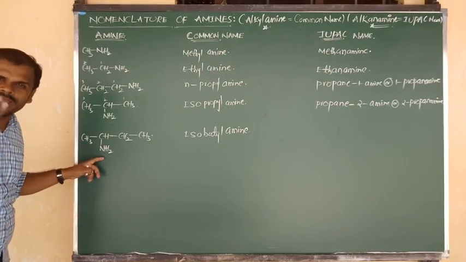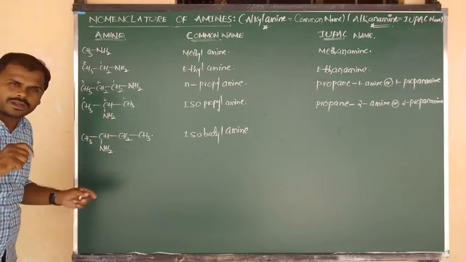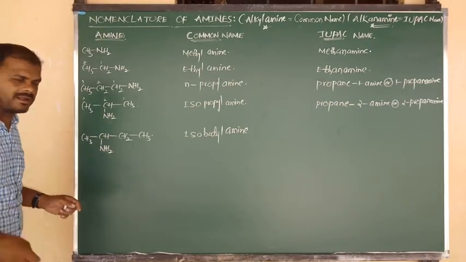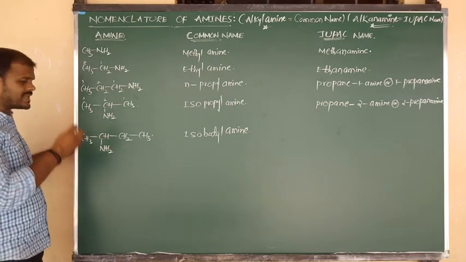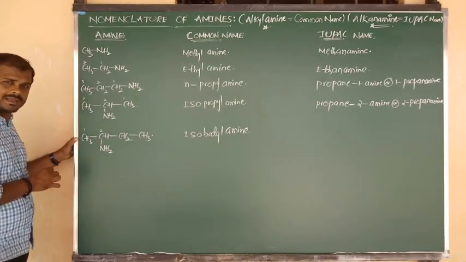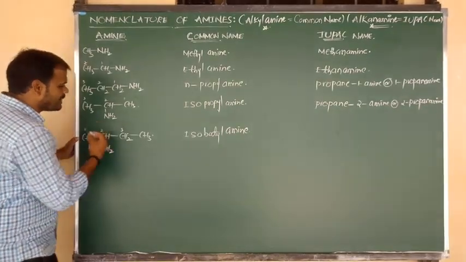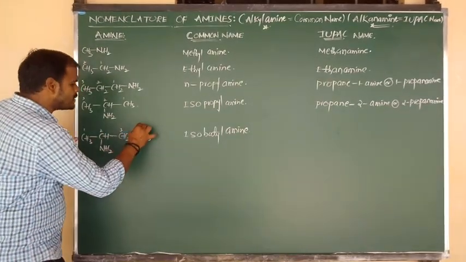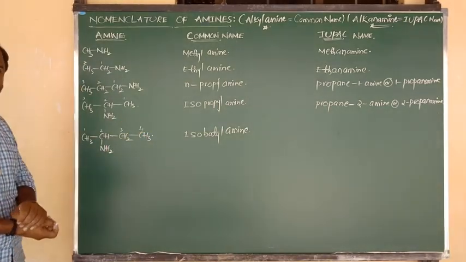As per the rule and regulation, the amino group or functional group should get the least number. So we can move from the left side. So this carbon is going to get first priority, this carbon second priority, this carbon third priority, and the last carbon the fourth priority.